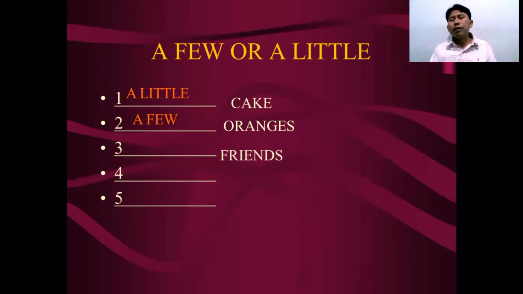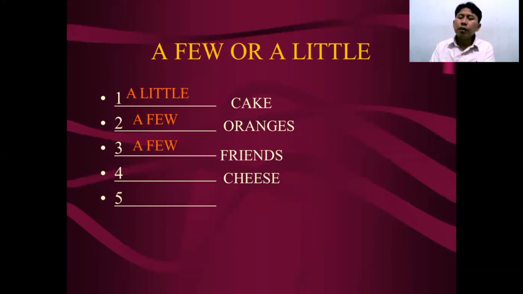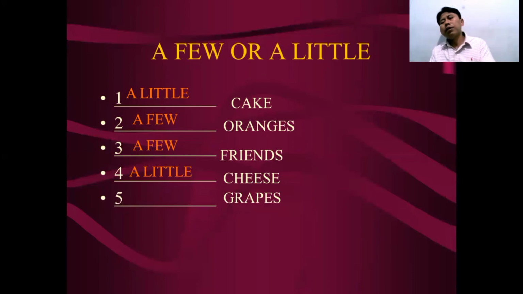What about friends? Yes, a few, because countable. What about cheese? A little, because it is uncountable. The last one: what about grapes? That's right, a few, because countable.